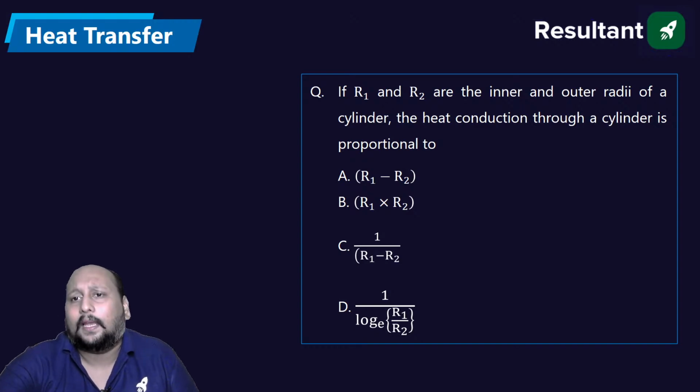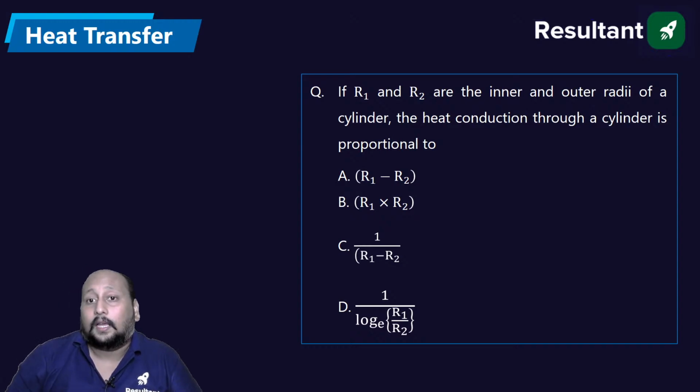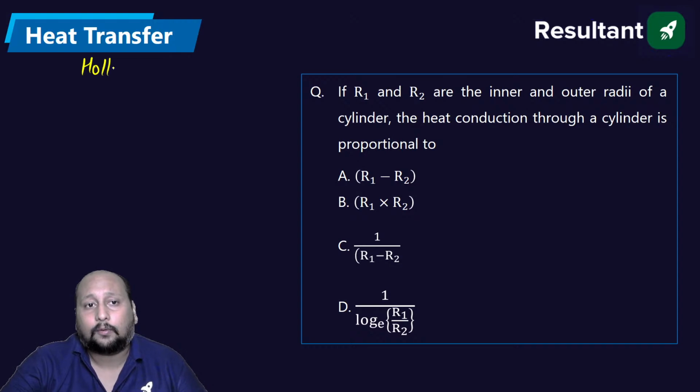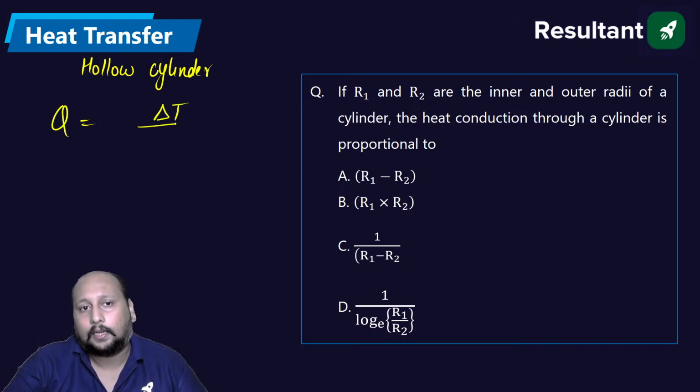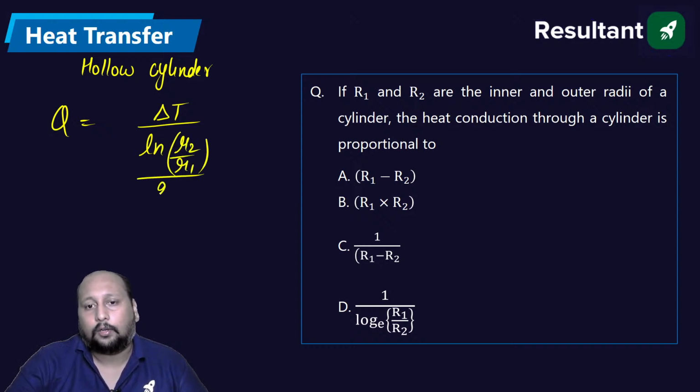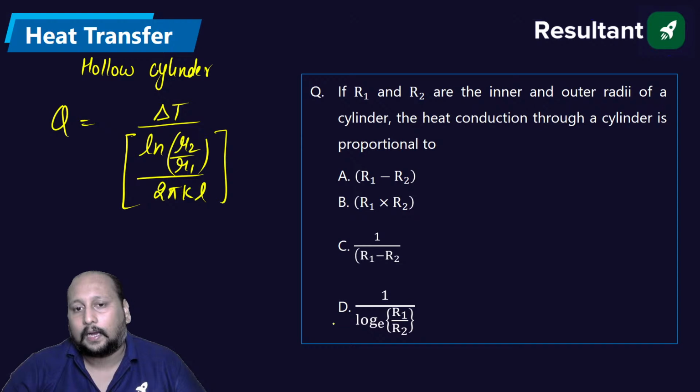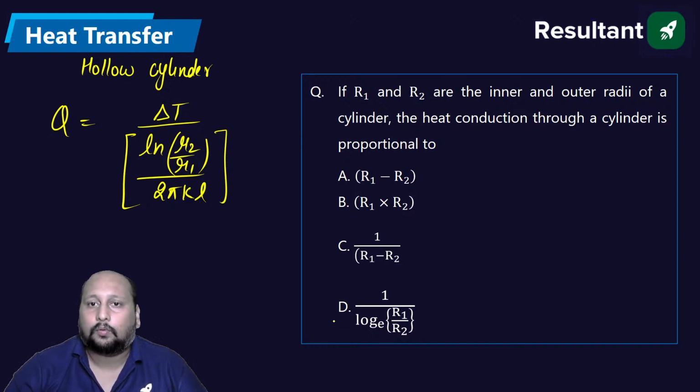If R1 and R2 are the inner and the outer radius of the cylinder, the heat conduction of the cylinder is proportional to, just now I have told you, heat transfer through a hollow cylinder. What is that? Q is equal to delta T divided by logarithm of R2 by R1 divided by 2 pi K into L. है ना, यही होता है. That means inversely proportional to ln R2 by R1. So we are having R2 by R1 होगा this. Okay, option D is the correct answer.